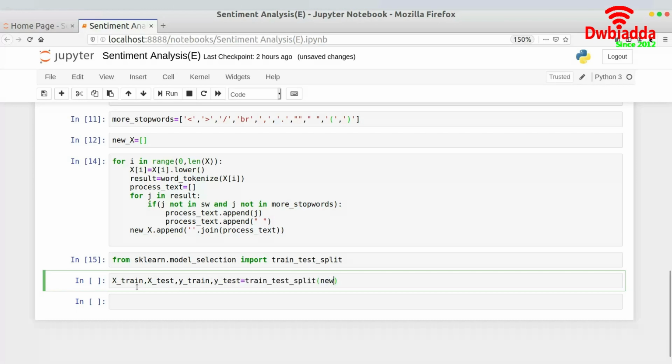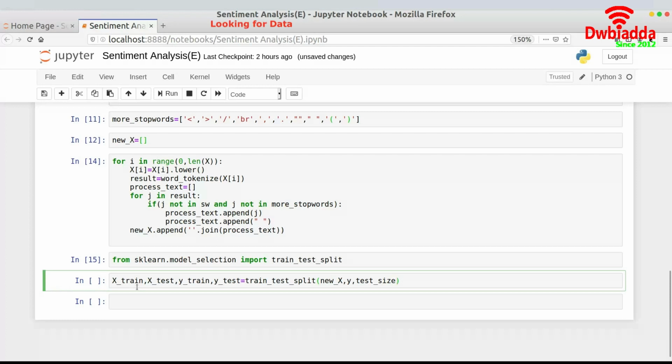Then I would have to pass in new x, y, and test_size. I'm keeping this as 0.2, that is, out of my 1000 sentences, 800 would be used for training and 200 for testing. So 0.2, which is basically 20%. Then random_state equals 42.